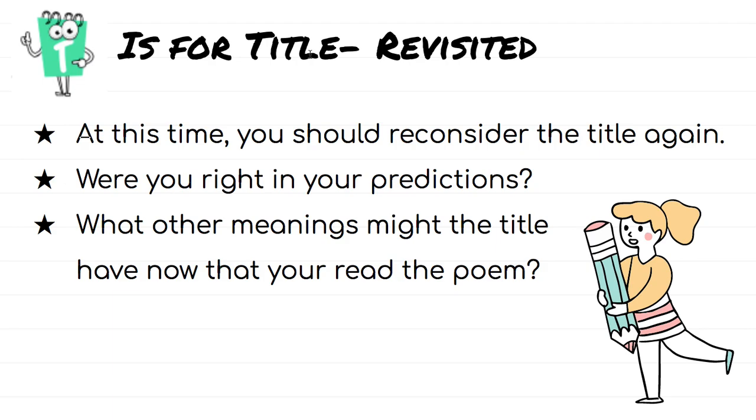You're going to revisit the title and think to yourself, why might the title be that title, right? Why did that poet use that title for this poem? Is there a meaning behind it? Is there a specific reason why he included that specific title? Okay, and you want to look at your predictions to see if your predictions were correct. And then think of what other meanings the title might have now that you've read the poem, okay?